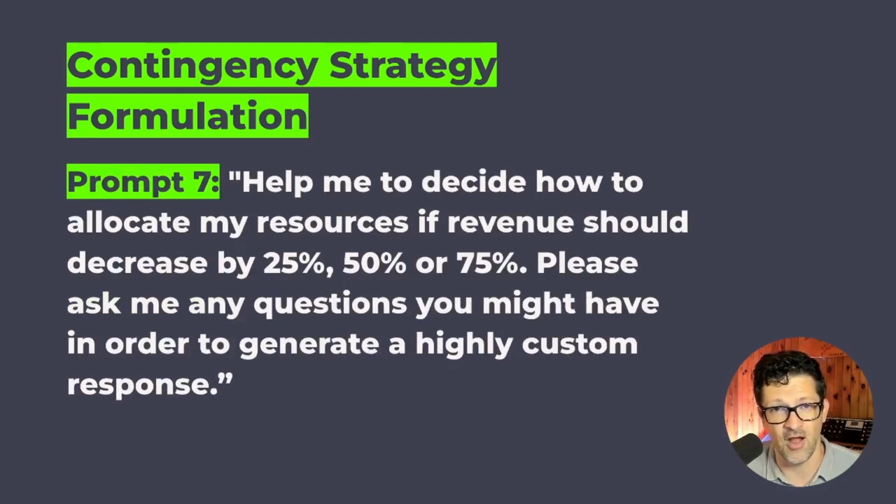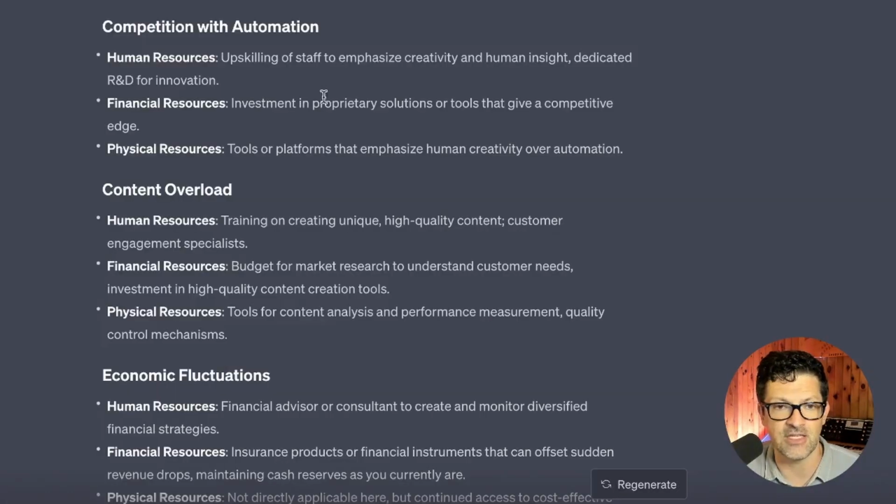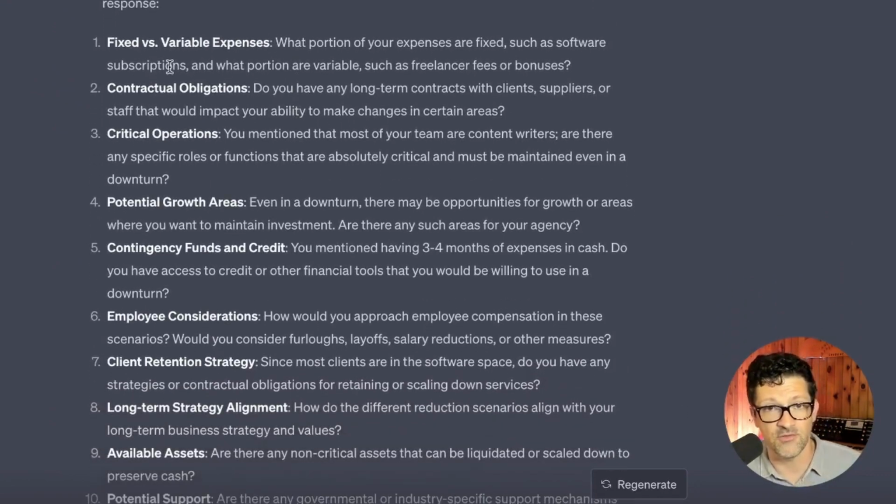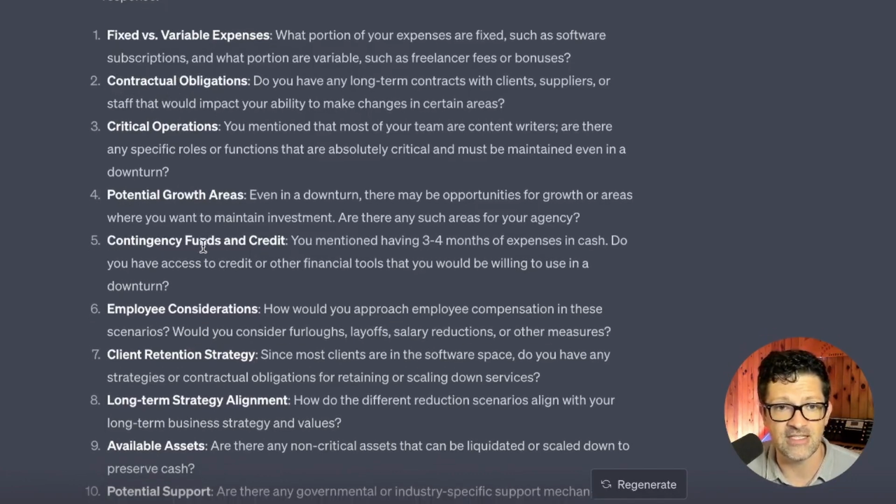This one is a great prompt, and this is something I've learned through many years of working with different consultants and doing contingency plans with them, which is to take a look at what would happen if your revenue went down by 25%, if your revenue went down by 50%, or if it went down even by 75%. How might you adjust? And we can take a flip back here to see what ChatGPT came up with, and it asked some questions, which was very helpful, very appropriate questions. What are your fixed expenses versus your variable expenses, contractual obligations, etc.